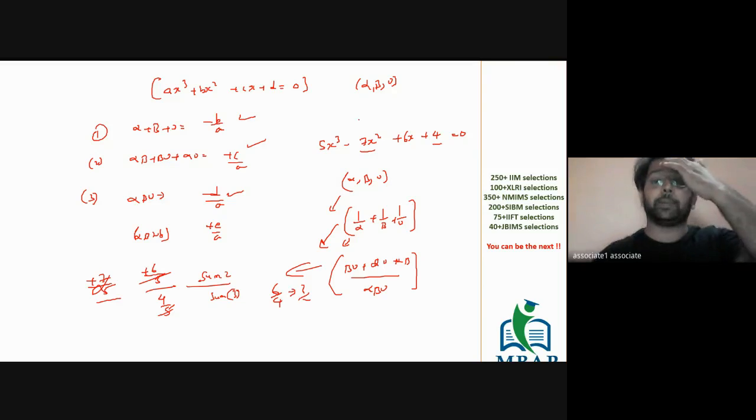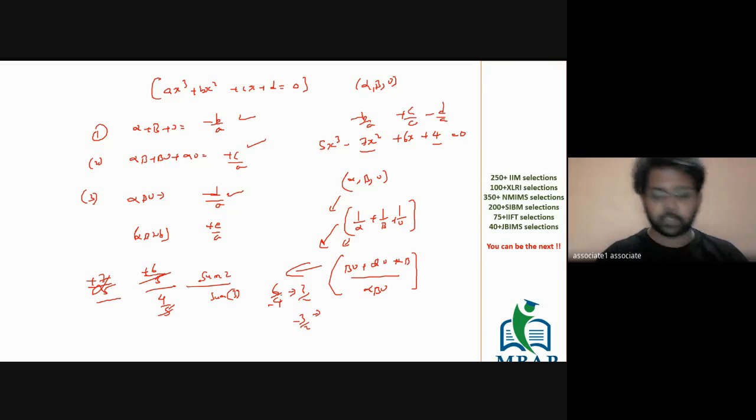So 1 at a time is minus b by a, 2 at a time is plus c by a, and 3 at a time is minus d by a. My bad. So it's going to be minus 4. The final answer will be minus 3 by 2. Minus 3 by 2. Clear? All of you, is this clear?